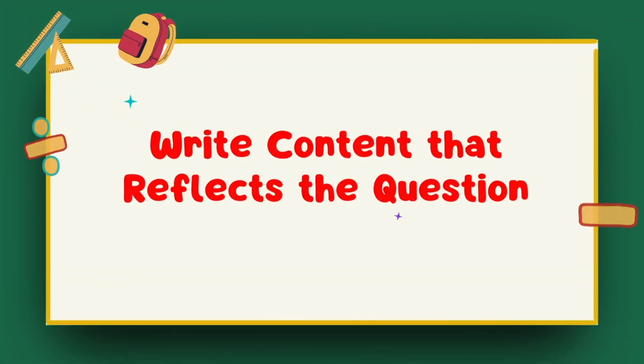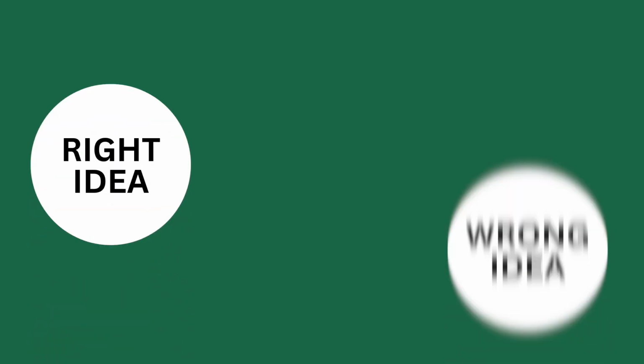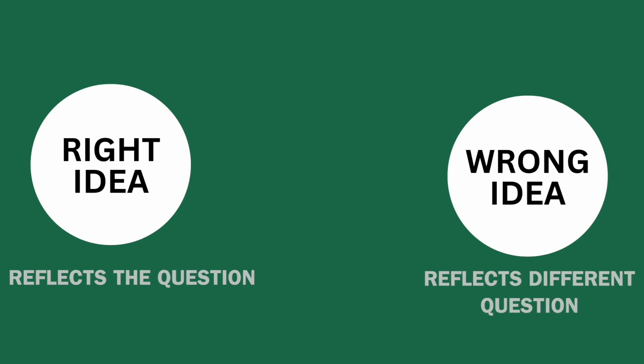The fourth one is all about writing content that reflects the question. We have seen many students end up writing wrong ideas. The two things, hope you're aware: a right idea and a wrong idea. A right idea is the one that reflects the question. A wrong idea is the one that reflects some other question. Hope you're getting it. Let's see a small demonstration.